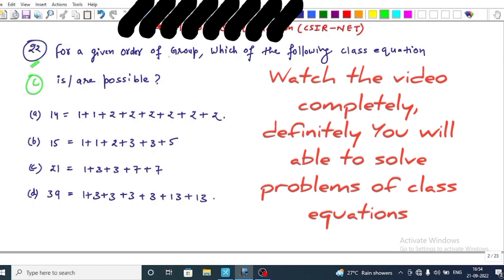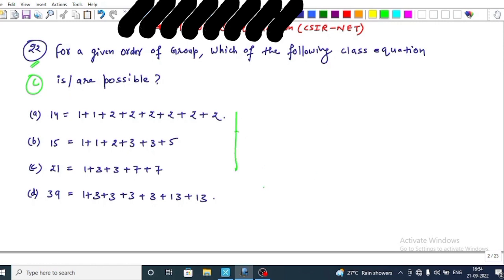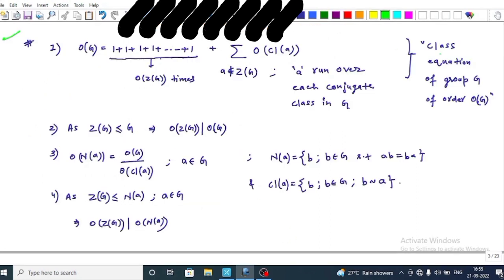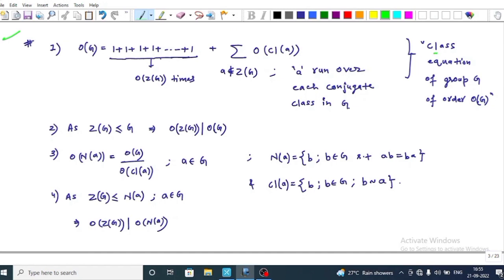Now in question number 22, this question is from part C. The question is, for a given order of group, which of the following classifications is/are possible, and the options are these. In this question we have to find out the possibility of classification for a given order group. For this question, firstly we have to understand the concept of the class equation of a group of finite order. Now the class equation of a group means the representation of order of G equals 1 plus 1 plus 1 up to order of Z(G) times, plus the summation of order of the conjugate class of a, where a does not belong to Z(G) and a runs over each conjugate class in G.